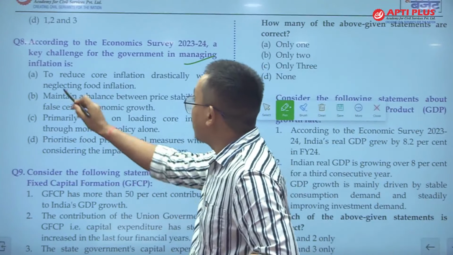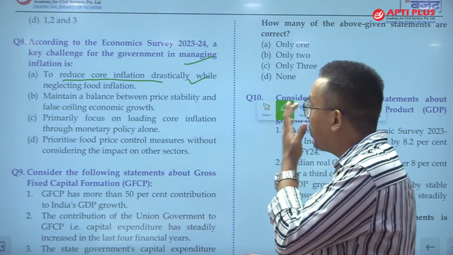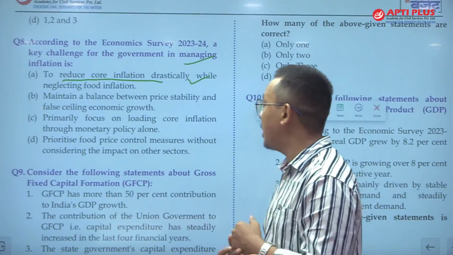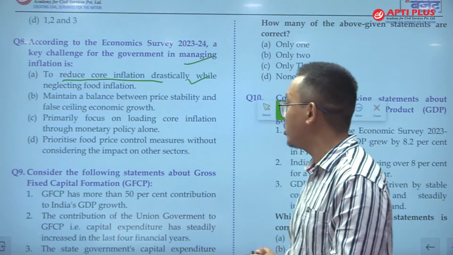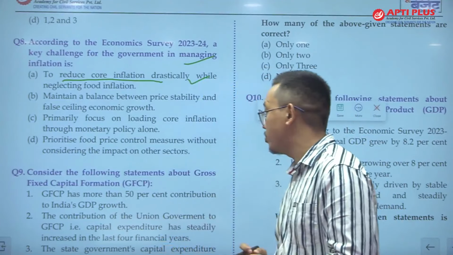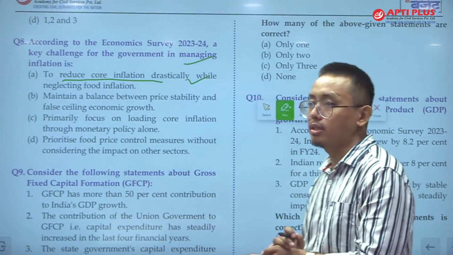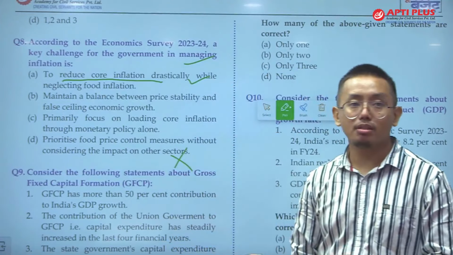Which might be the option? To reduce the core inflation drastically while neglecting the food inflation, maintain a balance between price stability and false ceiling economic growth, primarily focus on loading core inflation through monetary policy alone, prioritize food price control measures without considering the impact on other sectors. So this statement is incorrect, easily we can say this.